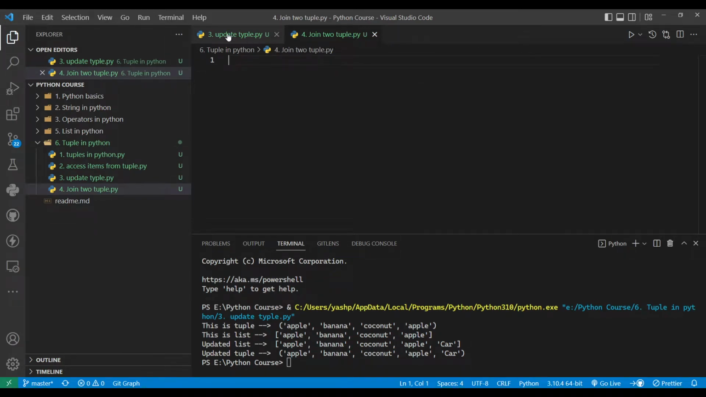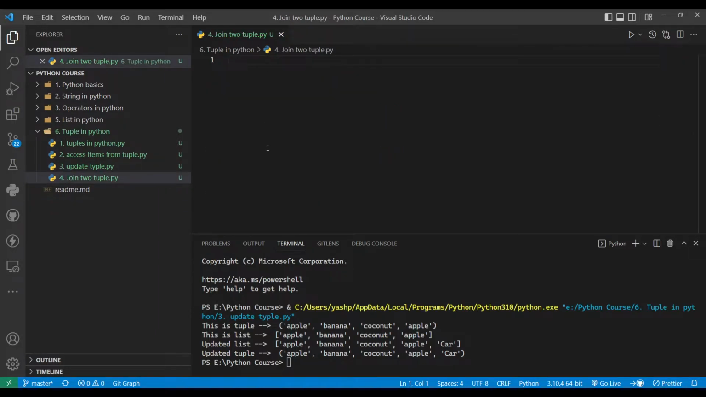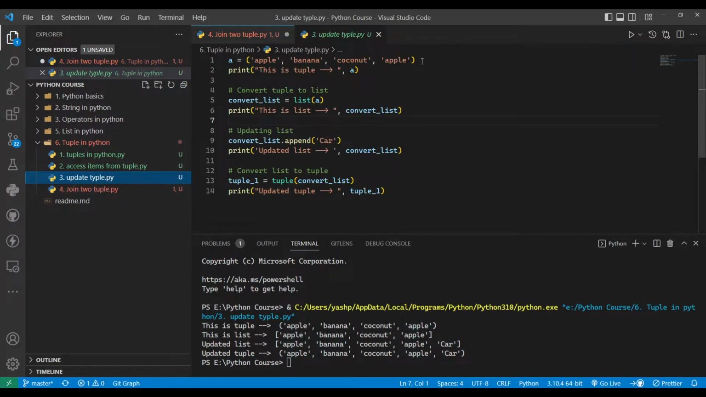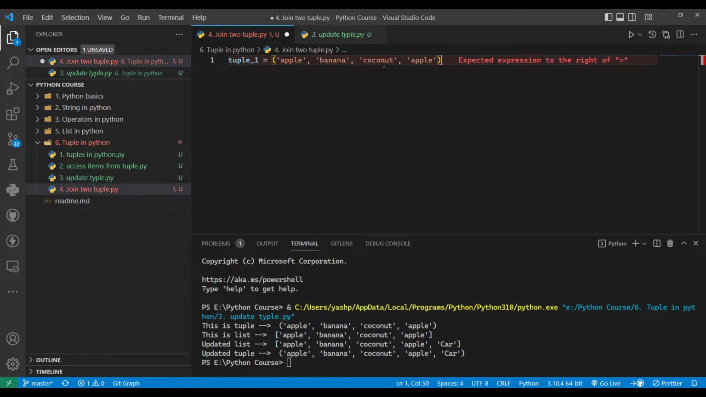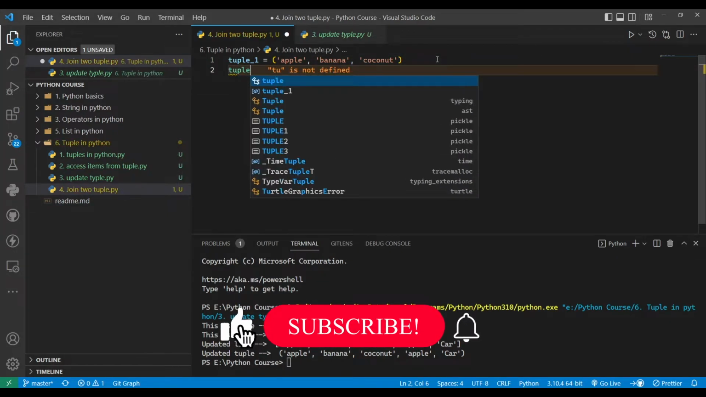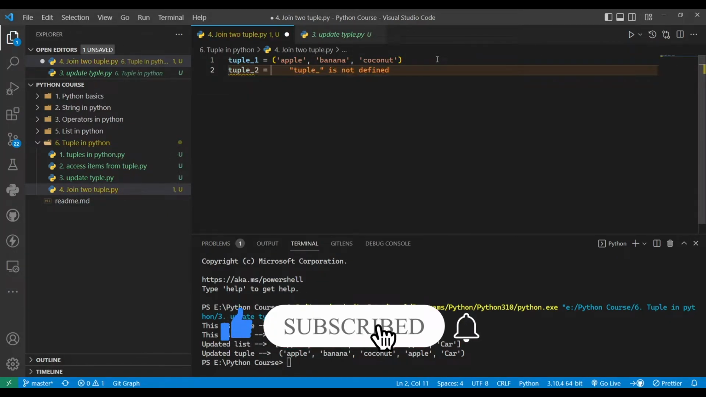So in the last video we saw how we can update a tuple. In today's video we are going to see how we can join two tuples. First I am creating tuple_1, and I will just grab this tuple, and I will remove this last data, and here I will say tuple_2, and here I will write the numbers 1, 2, 3.